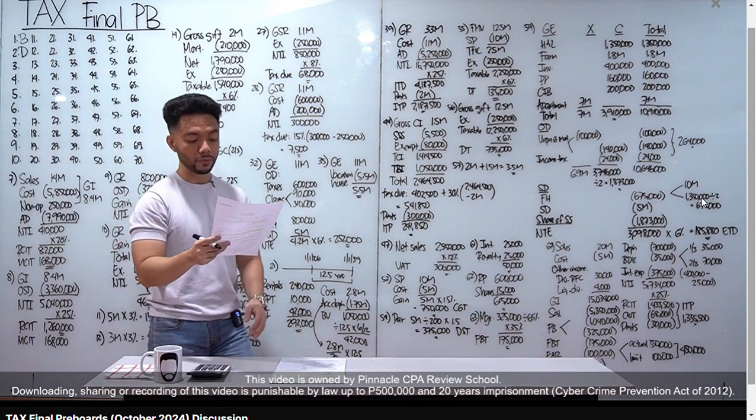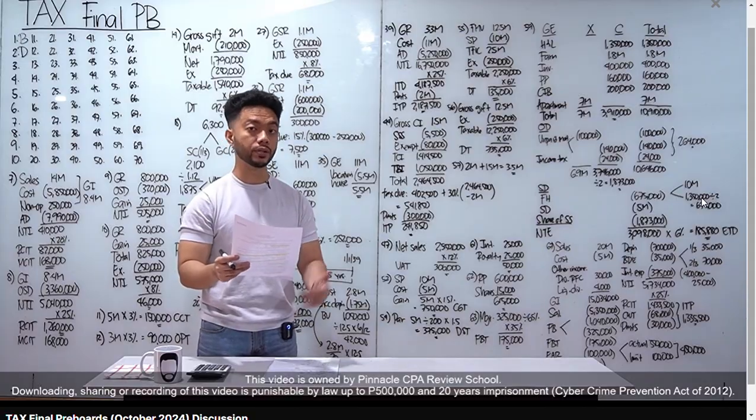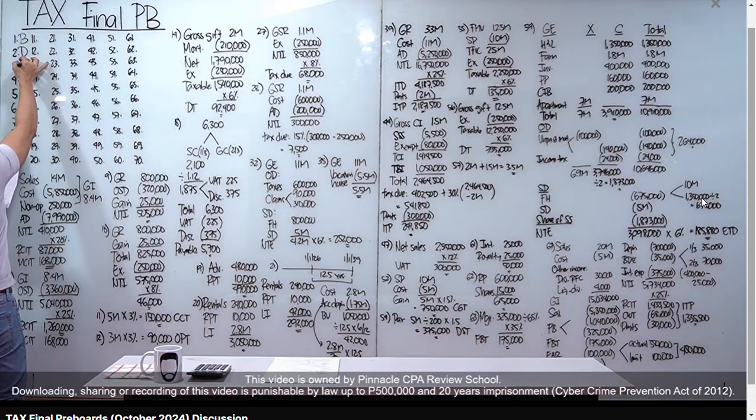Which of the following income earned by a resident citizen is not subject to 20% FWT? Yung A, B, and C, lahat yan 20% final withholding tax. Yung letter D, royalties on books, 10% yan.